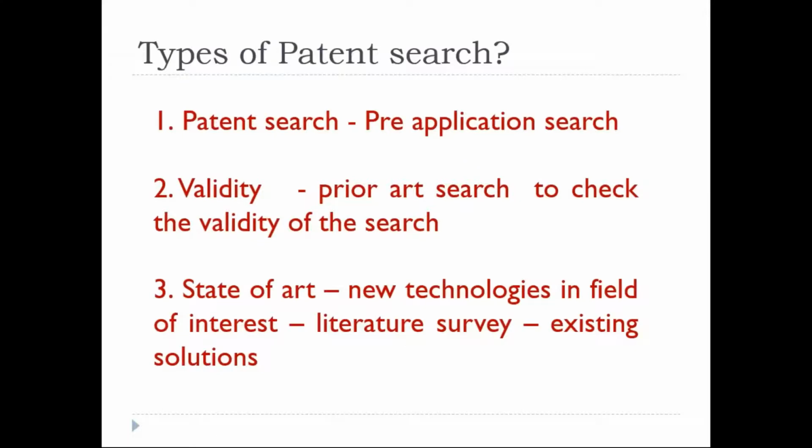First one is patentability search, that is the pre-application search. Before we get into filing, we need to do the patent search, which we call the pre-application search, right? Second one, validity search. As we all know, every patent has its own life, that is 20 years. All patents are valid only for 20 years. We cannot renew the same invention even for one day. Please ensure this.